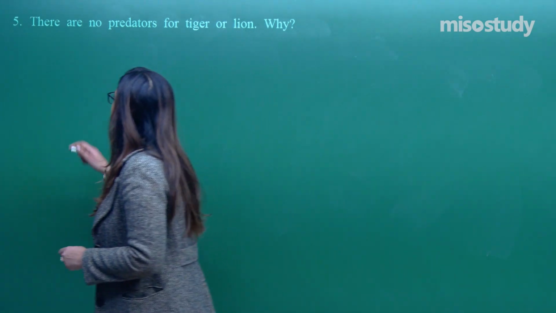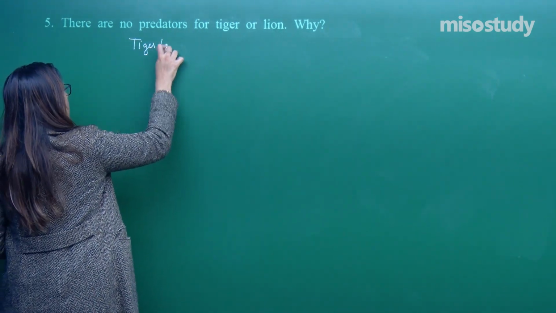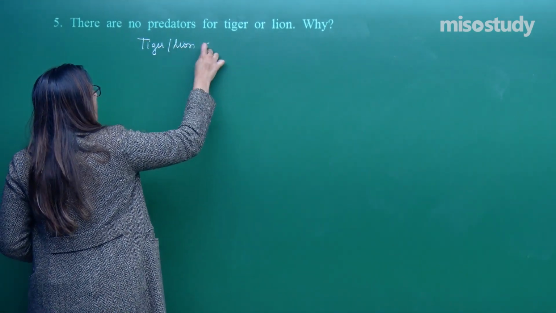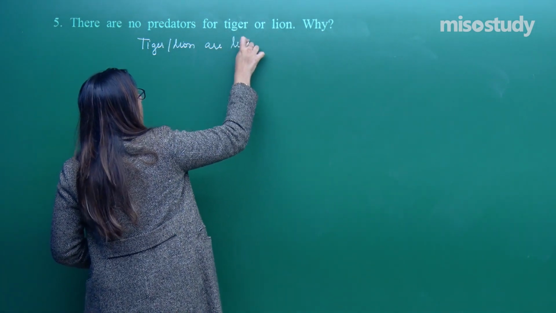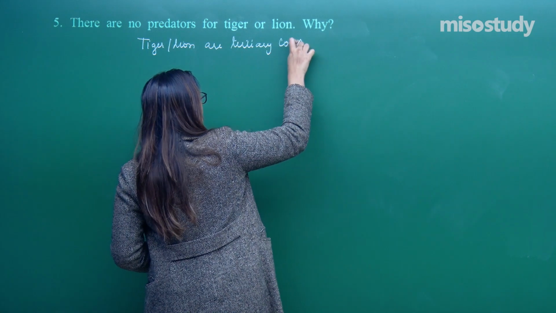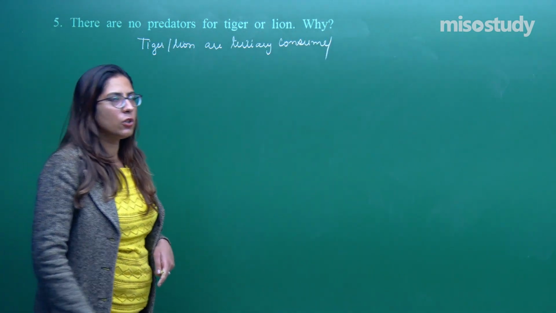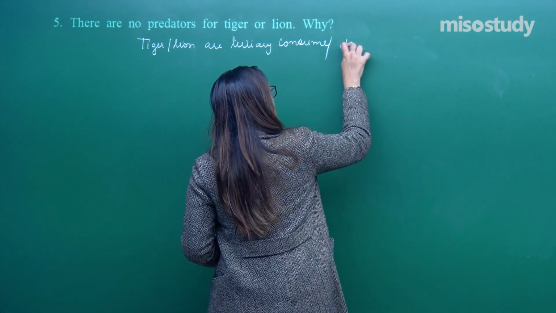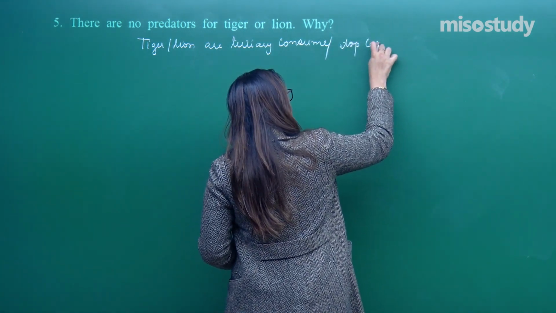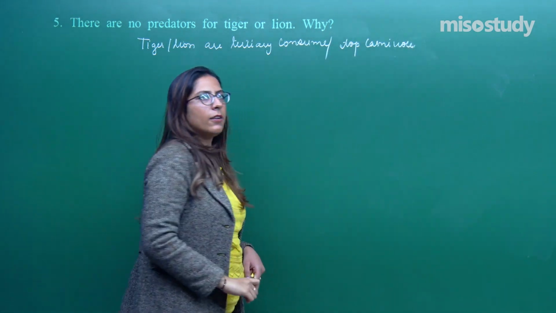The reason is this. Now, tiger and lion are tertiary consumers. Tertiary consumer, can I write that they are top carnivores? Top carnivores, right?